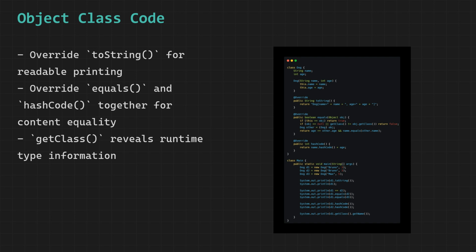The final output is the formatted Dog string printed twice, then false, then true, then false, then the same hashCode number printed twice, and finally Dog as the class name.